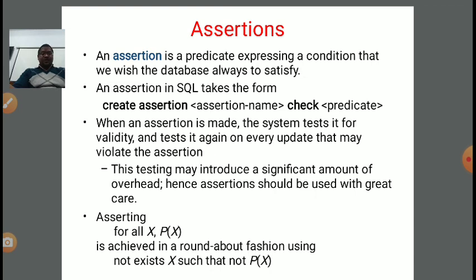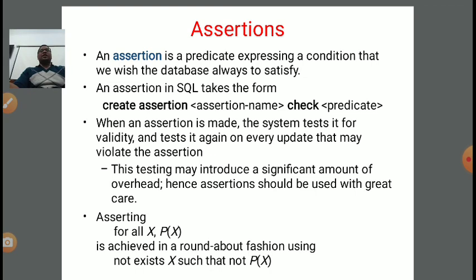Now one more example: asserting for all x, p of x, that is the predicate, is achieved in a roundabout fashion using not exists x such that not of p of x.